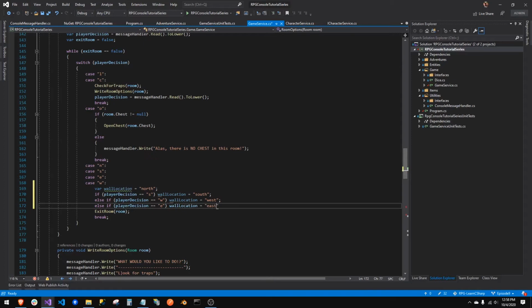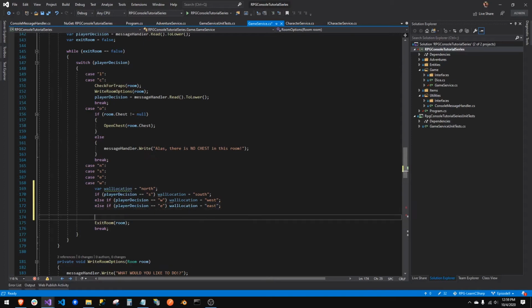So there, we have all options. Now we need to make sure that they're even trying to get out of a wall. So what we can do is use one of our room exits. Room exits is a collection, right? It's a list of exits. So we have LINQ, which loops through collections.